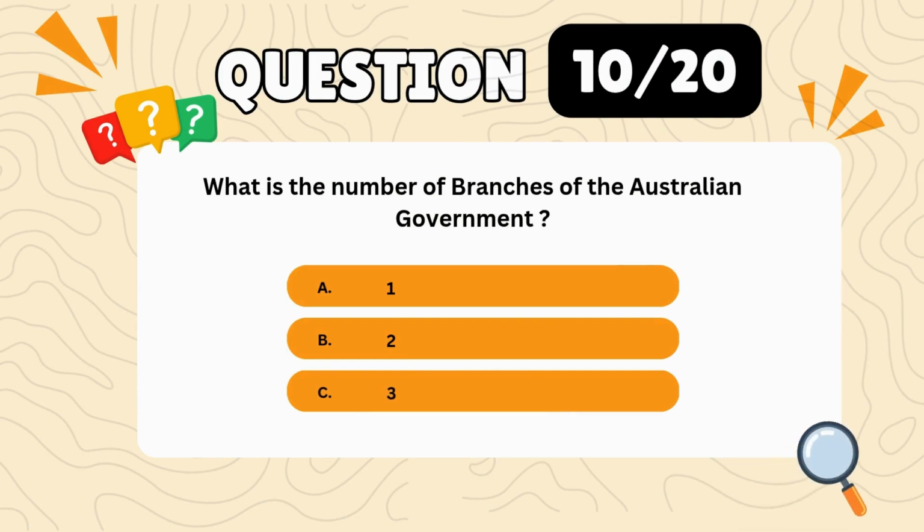Question 10. What is the number of branches of the Australian government? A. 1. B. 2. C. 3. Correct answer, C. 3.